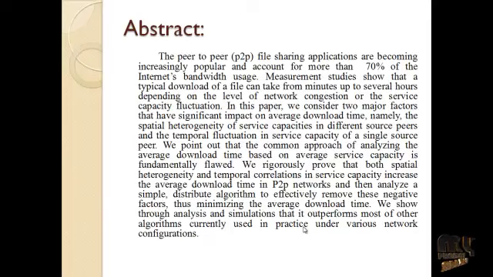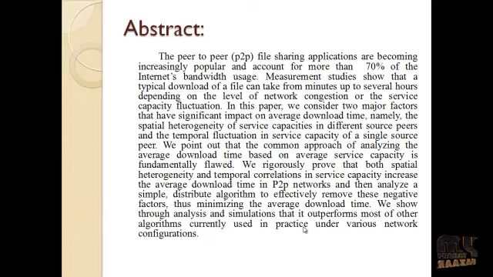In this project, we consider two major factors that have significant impact on average download time, namely the spatial heterogeneity of service capacities in different source pairs and the temporal fluctuation in service capacity of a single source pair, and also point out the common approach of analyzing the average download time based on average service capacity is fundamentally flawed.